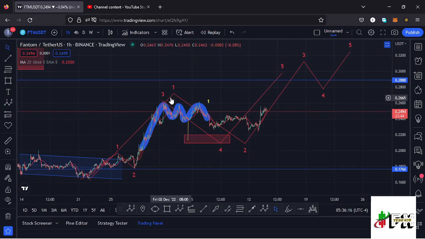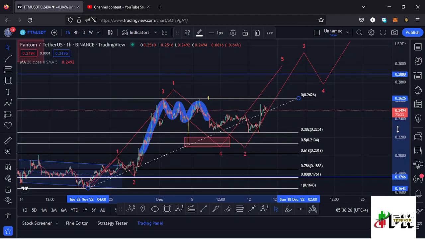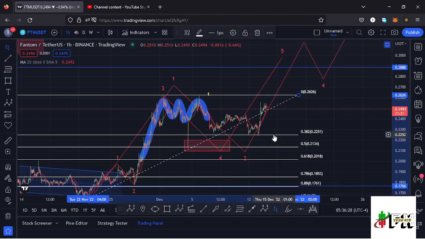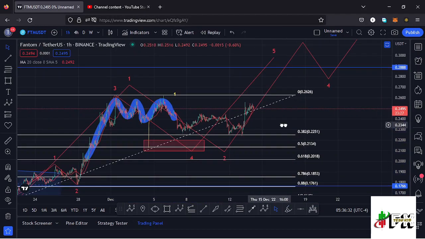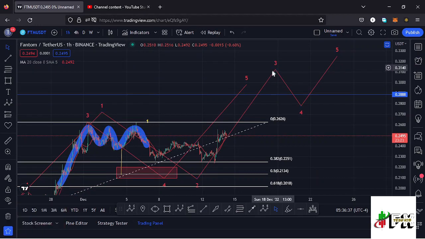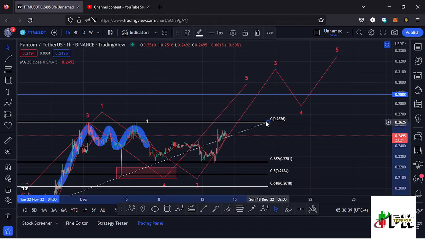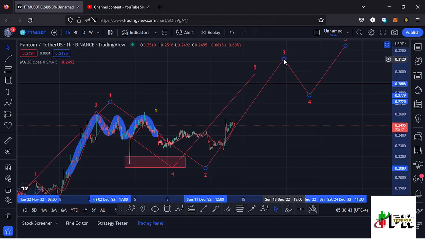Using the Fibonacci's to see whether this is a valid wave 2 in case it plays out, connecting the Fibonacci's from the low down there to that high, you can see we retraced back to the fib level 0.382, and that's the reason why we are seeing a bit of a reaction to the upper side. There are chances that we might have started that impulsive movement to the upside in the formation of this wave 3, and sketching out a minimum target area to the upside in the formation of this wave 3 in case it plays out.